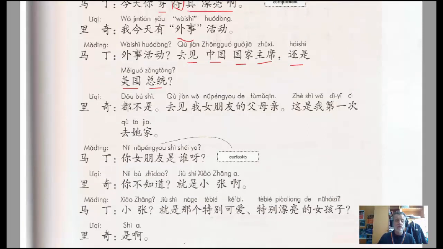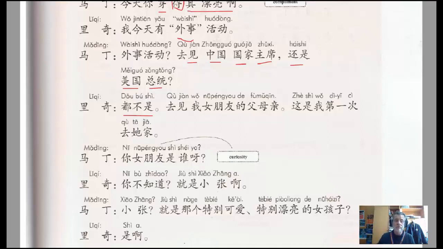And then Li Qi responds, 都不是，去见我女朋友的父母亲。这是我第一次去他家。 So actually this expression is worth noting, and this potentially could come up in a test. 都不是, and in English we would probably translate that as neither. Okay, so literally it's all are not, or both are not, sorry, in this case, because we've got two alternatives. But we would translate it potentially in English as neither.